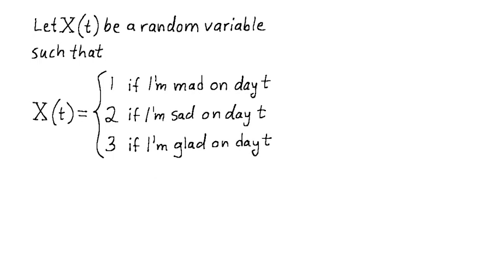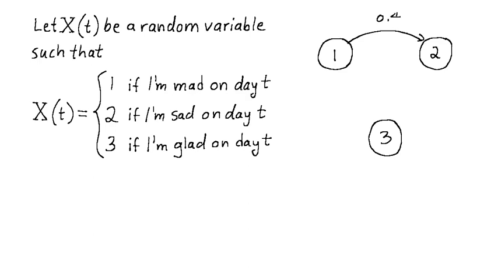Now, let's say my mood from one day to the next shifts in a random fashion among its three states. Specifically, if I'm mad on one day, then I'm sad on the next day with probability 0.4, and glad the next day with probability 0.6.